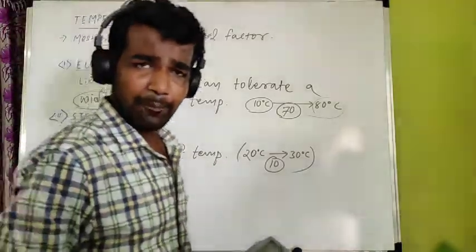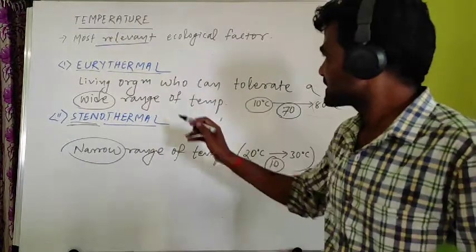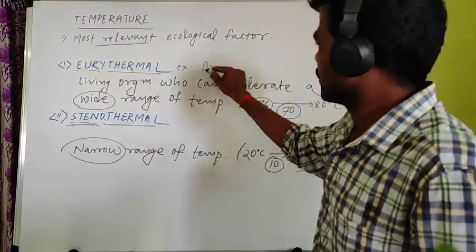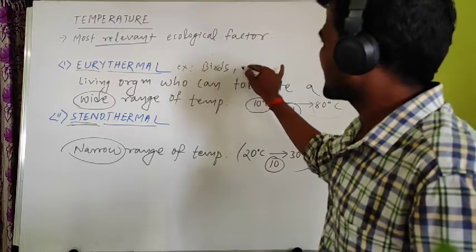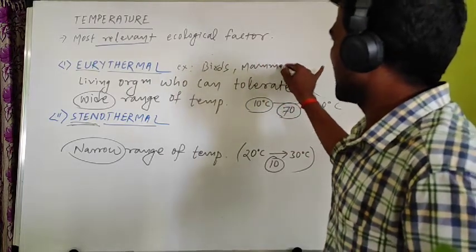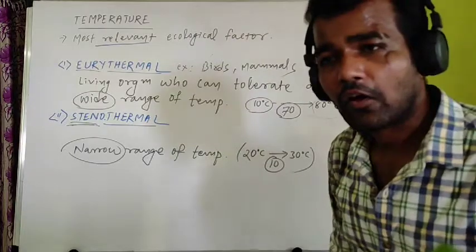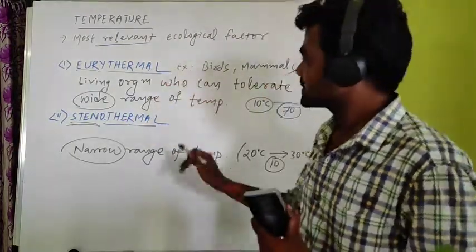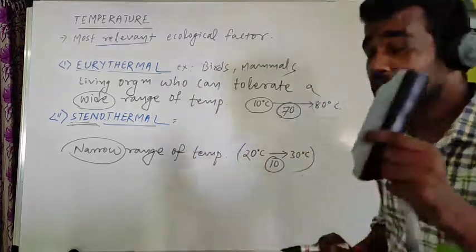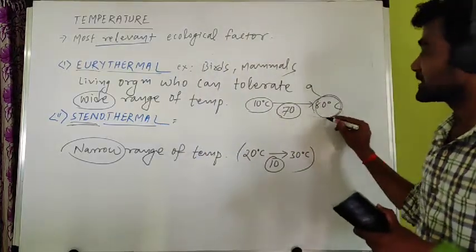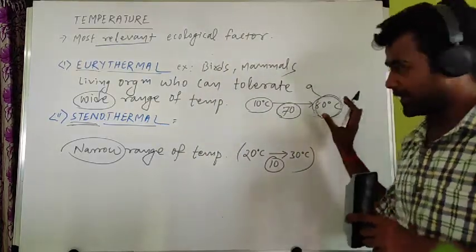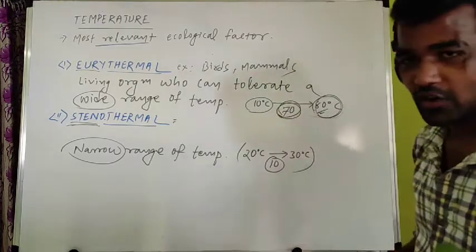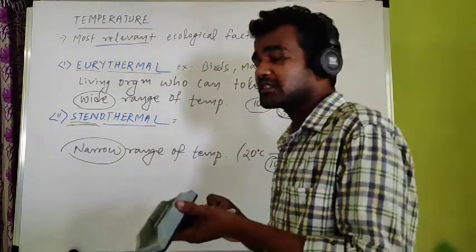And what are the examples? Examples are also important. If you take examples of eurythermal organisms, most of the birds and mammals, all the birds and mammals, those which have mammary glands, we are also eurythermal. But don't think we can live at 80 degrees Celsius. This is one example I have given just to know the range. Don't think eurythermal will live at 80 degrees Celsius. Not like that. Our maximum is 40.